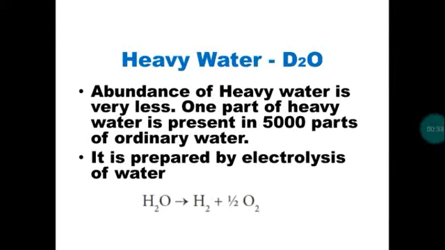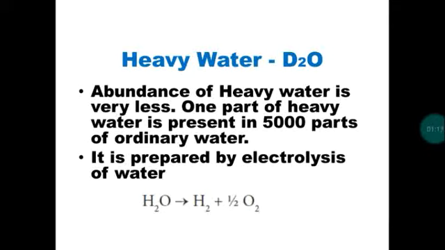So deuterium oxide, D2O, is called heavy water, and the abundance of heavy water is always less because the abundance of deuterium is always less. So automatically the abundance of heavy water will always be less. When we analyze the water molecule, out of 5000 parts of ordinary water molecule, only one heavy water molecule will be present. So this is the abundance of heavy water. Next one, preparation.